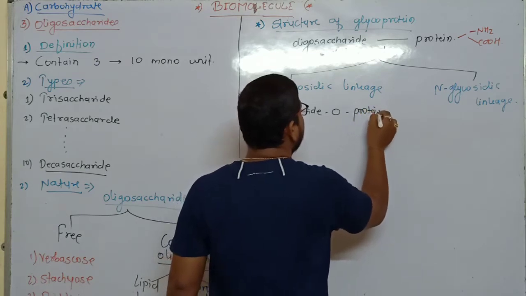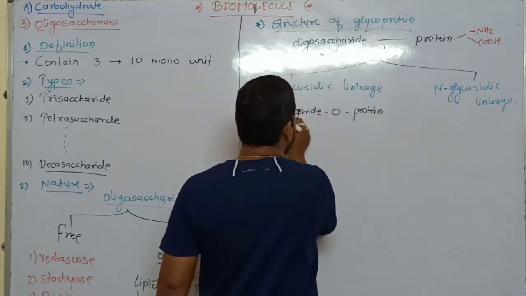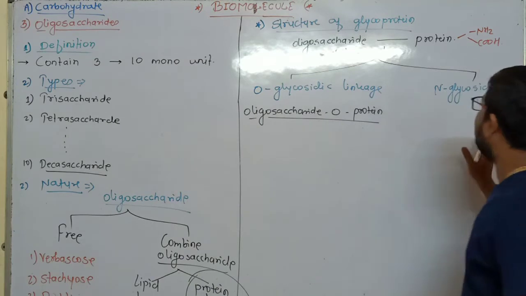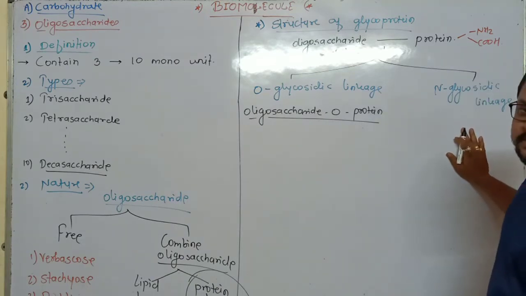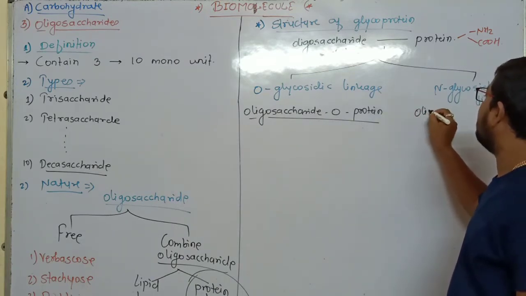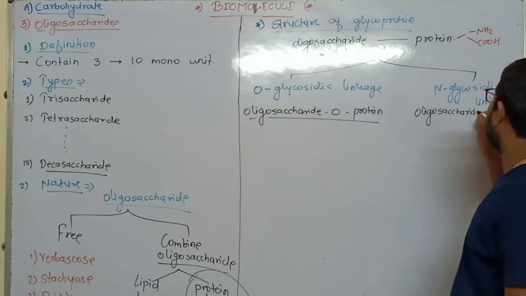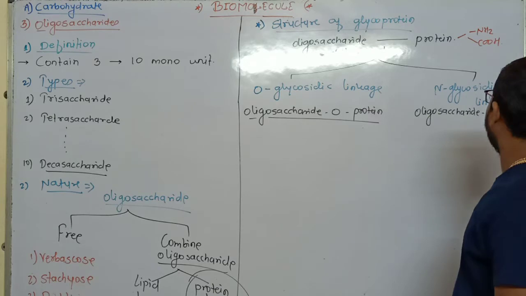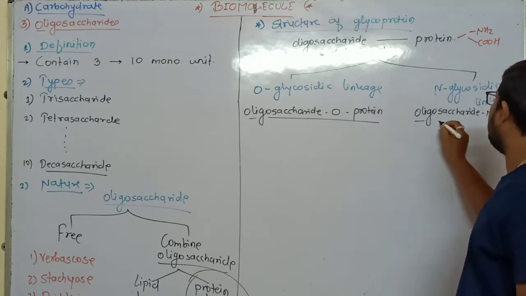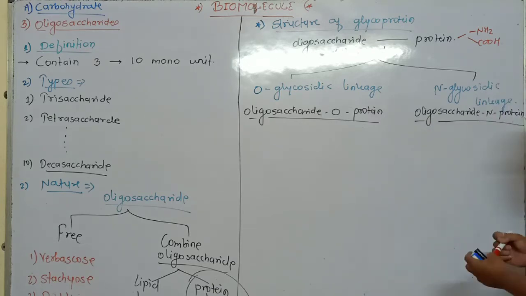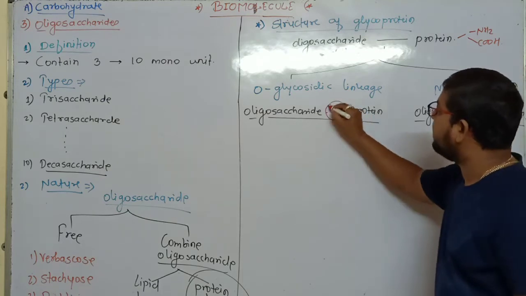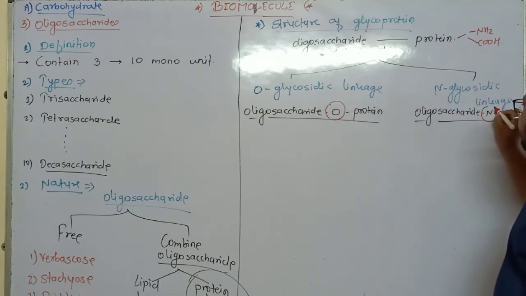Such a glycoprotein is called oligosaccharide O protein, and where the N-glycosidic linkage is formed, that is called oligosaccharide N protein. Such a glycoprotein is called oligosaccharide N protein. This is oligosaccharide O protein, and this is oligosaccharide N protein.